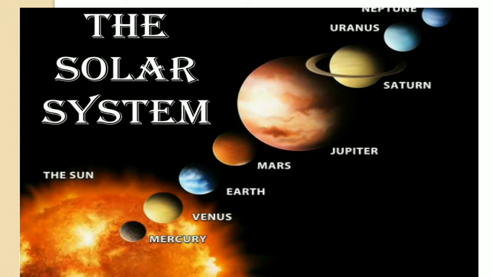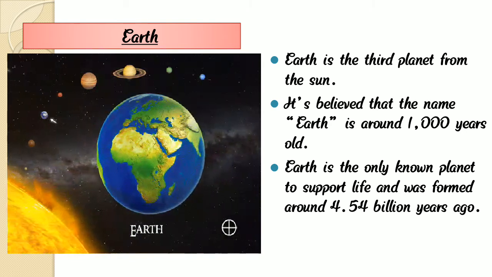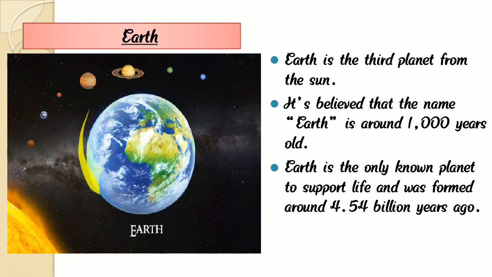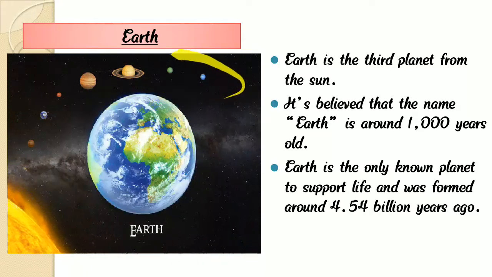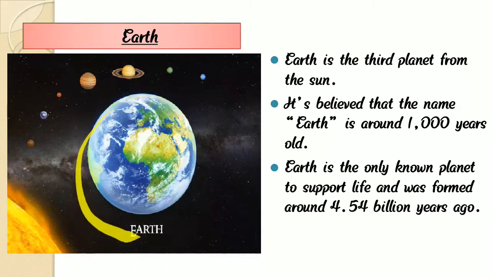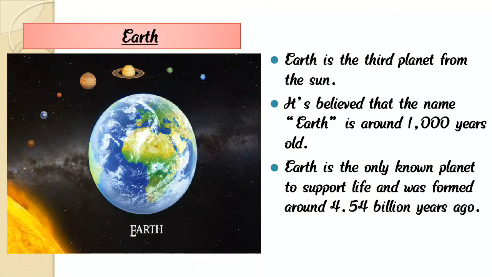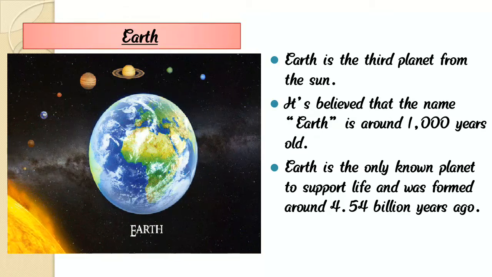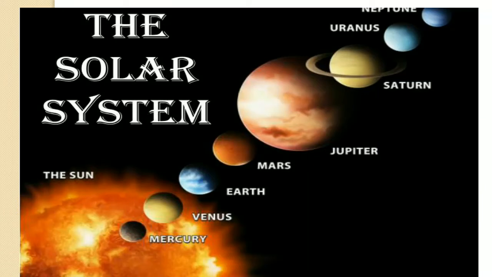Now in detail we are going to learn about Earth. Here we can see the Earth photograph and the other planets. Earth is blue in color. Earth is the third planet from the sun. Here we can find Mercury first, Venus second, and then Earth third.